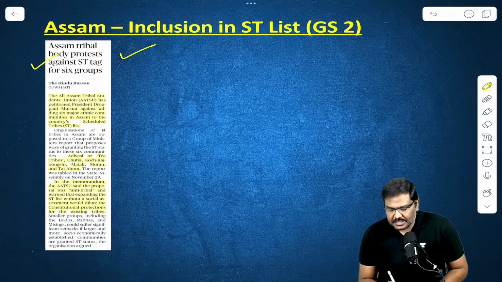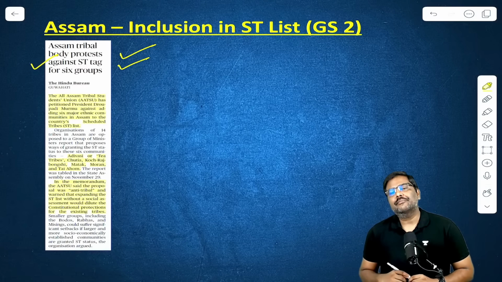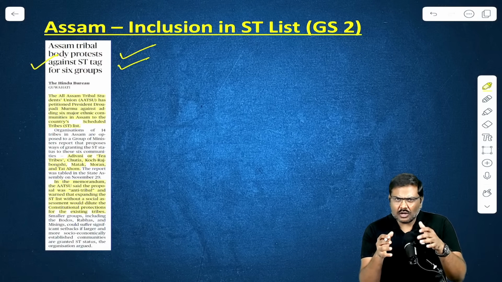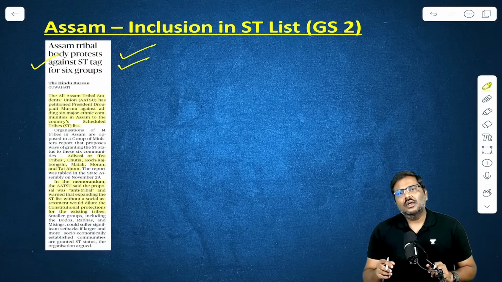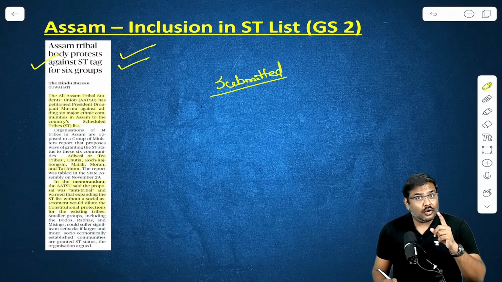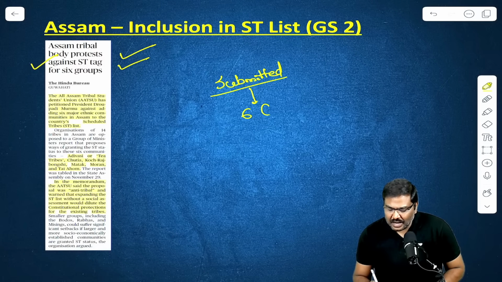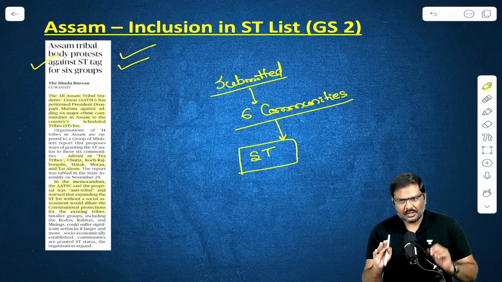Assam tribal body is protesting against ST tag for 6 groups. Now, what is the issue all about? Let's understand. There is a ministerial panel, the panel of ministers in the state of Assam set up by the government of Assam. And very recently, it has submitted a report to the government according to which 6 communities have been identified, and these particular communities should be accorded or should be recognized under scheduled tribes. Is everybody okay? Right? This is the news.